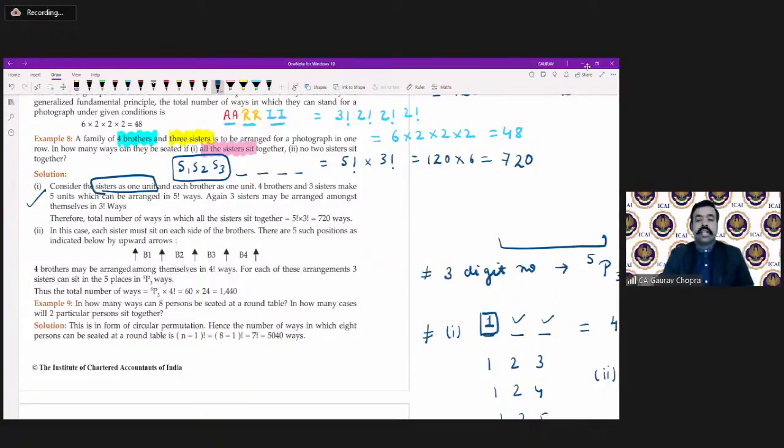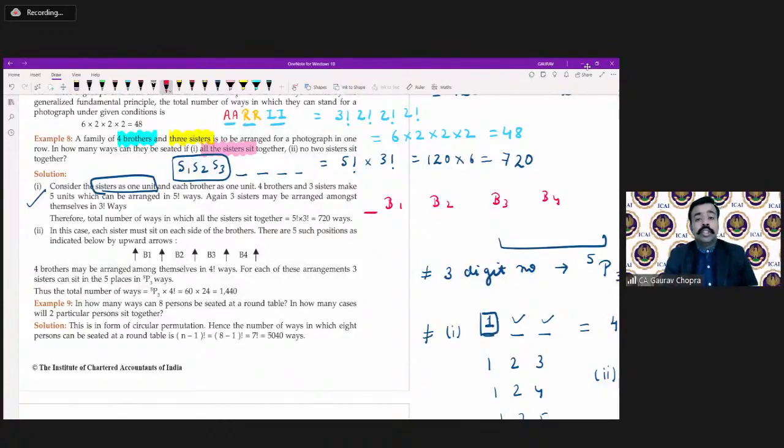Okay. Then the second part says no two sisters sit together. No two sisters should sit together. So now we can arrange the boys first. We can arrange all the brothers: first, second, third, and fourth. Then how many places are available for the sisters to sit?